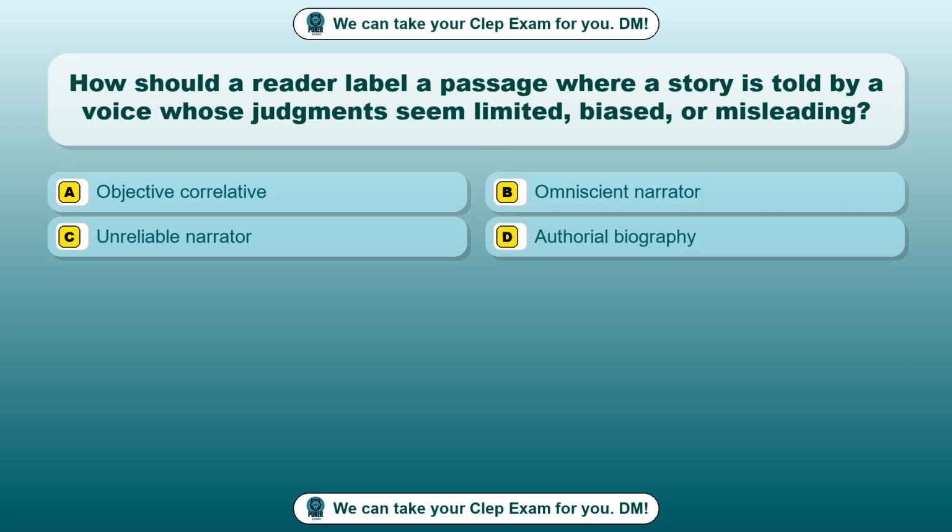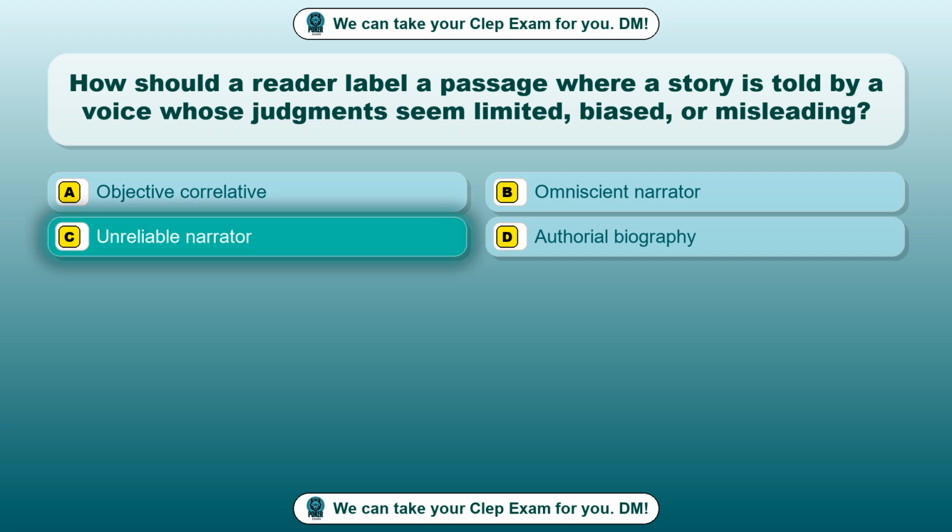Question 95. How should a reader label a passage where a story is told by a voice whose judgments seem limited, biased, or misleading? Option A, objective correlative. Option B, omniscient narrator. Option C, unreliable narrator. Option D, authorial biography. The correct answer is option C, unreliable narrator.